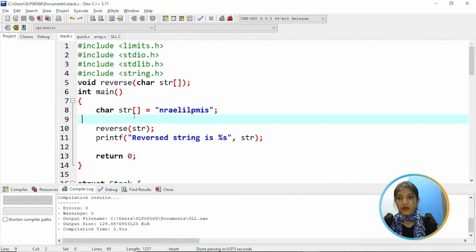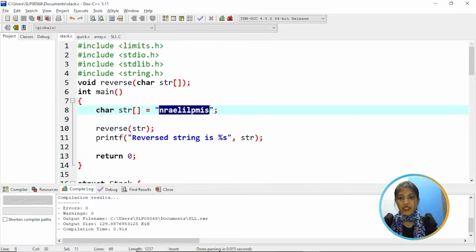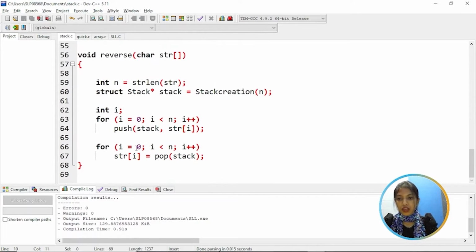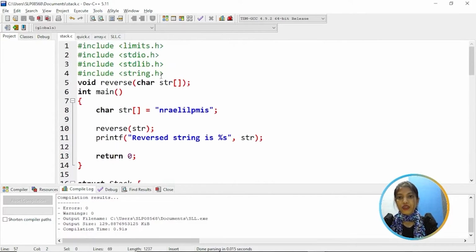And then coming to the main function, here we have a string and we are reversing it. So we are calling the reverse function, which tries to reverse this string and get it back to its original form. So it prints the reversed string.